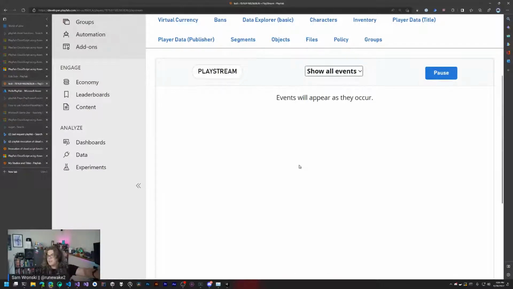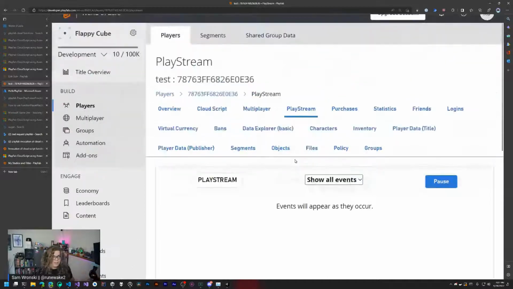There's 2 ways to view this if you're getting started with PlayFab. If you are getting started with PlayFab, there's a link in the chat there for writing the PlayFab cloud script, which is what we're going to be getting to. And you can also go to playfab.com to create an account and get started and set all of this stuff up. Everything that I'm showing here, I've built on just a personal free version of PlayFab. So there's no cost associated with what I'm showing here.